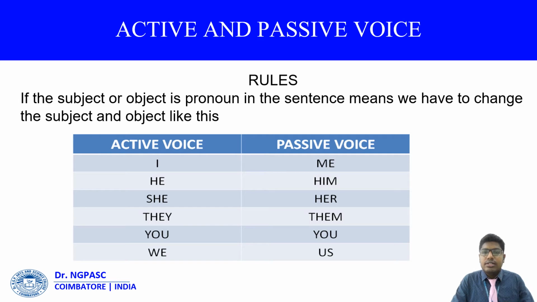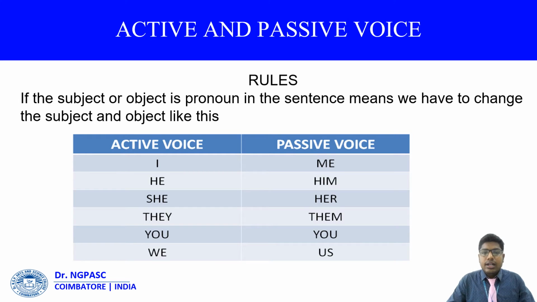Before interchanging active into passive, we have to identify some certain rules. Number one, we have to interchange subject and object. Number two, we have to identify what type of tense is used by the active while changing into passive. Number three, the mandatory rule of changing active into passive, we have to change the verb into the format of V3, that means past participle. In the passive format, we always make the verb a past participle.